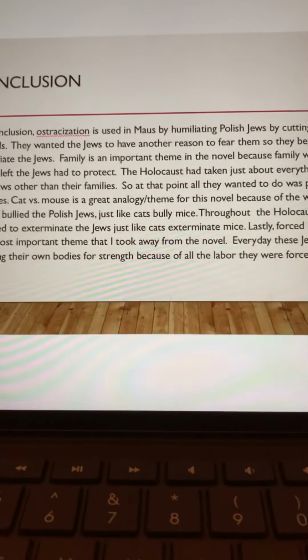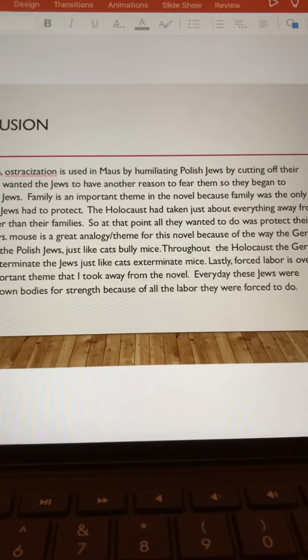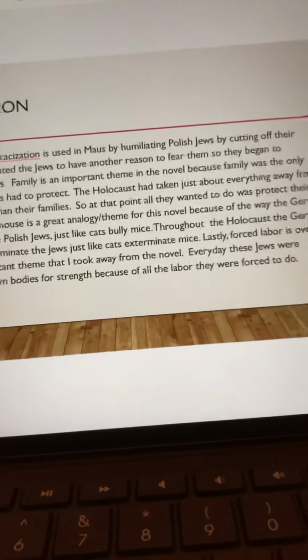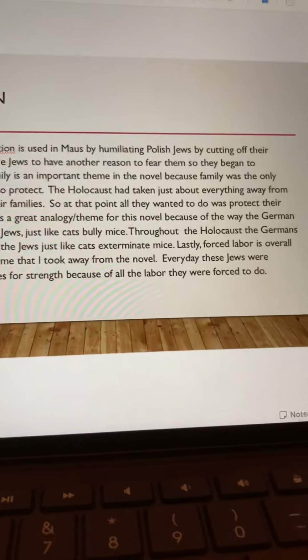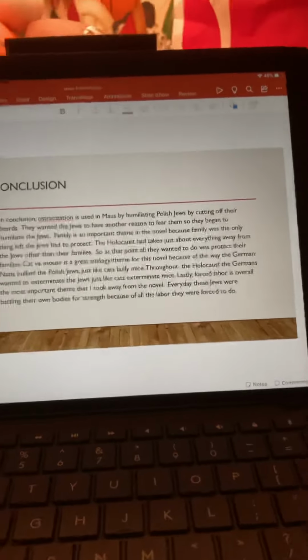Cat versus mouse was also a great analogy theme that I thought of for this novel because of the way the German Nazis bullied the Polish Jews, just like cats bully mice. Throughout the Holocaust, the Germans wanted to exterminate the Jews, just like cats want to exterminate mice. And this analogy just made too much sense to not use.